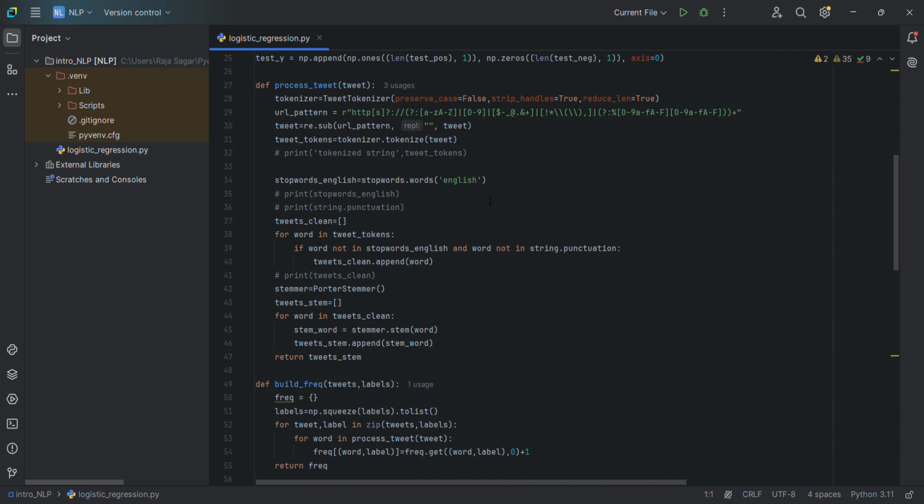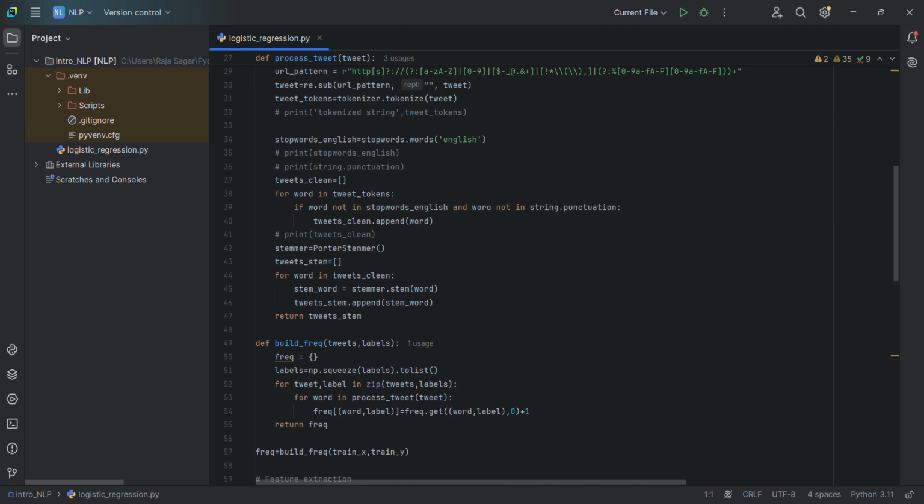Since we downloaded the stop words, we will be using them to pre-process. In the tweet, if a word is either a stop word or in string punctuation, we will remove it, since there is no use in keeping those words.